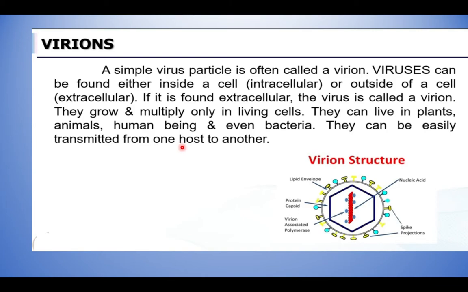Very quickly it can spread. If one person is affected by a virus, very quickly that person can spread the virus to others, as with COVID-19.